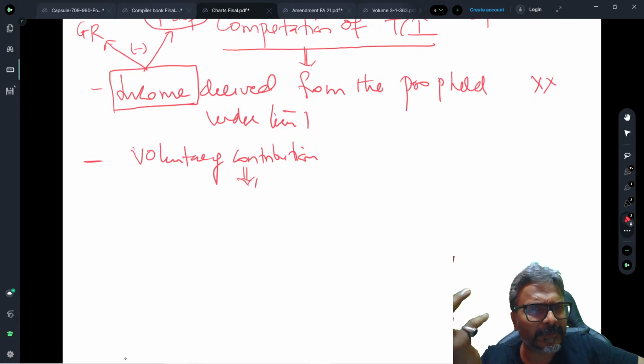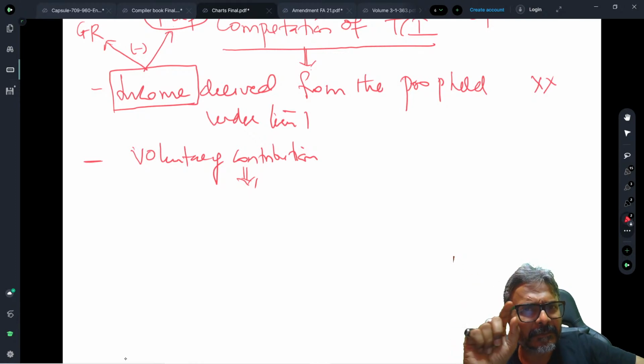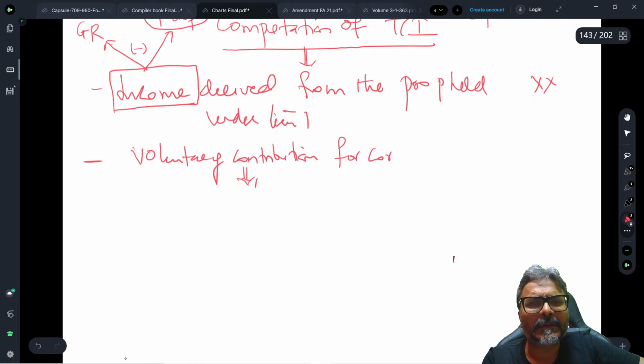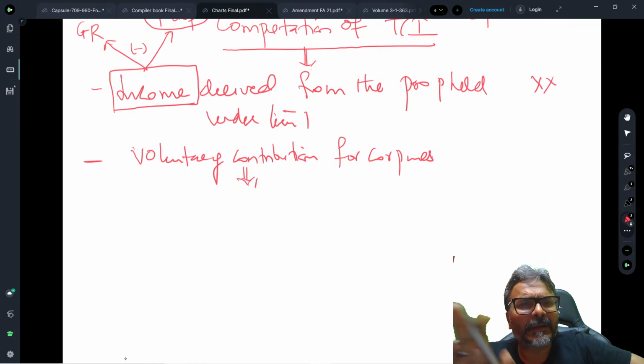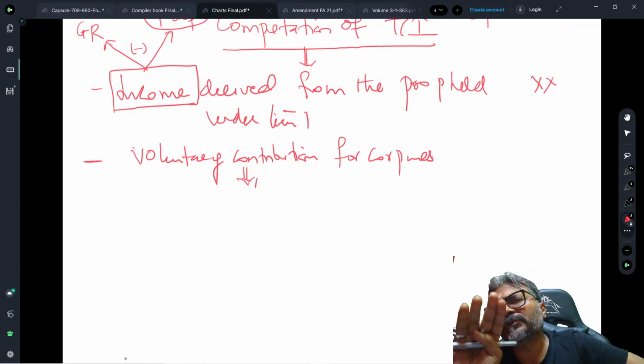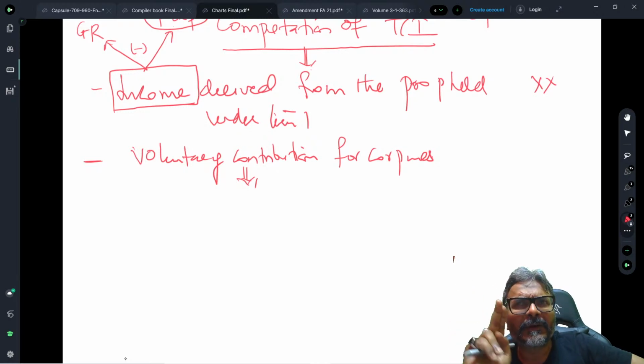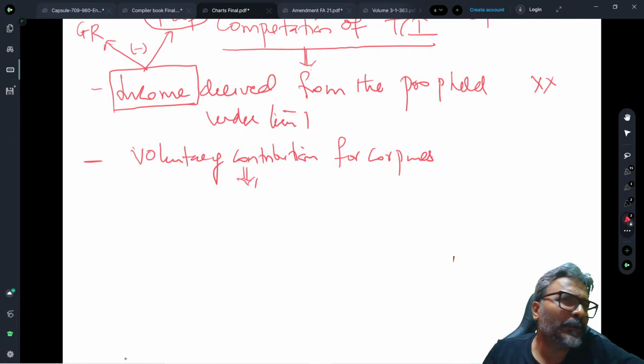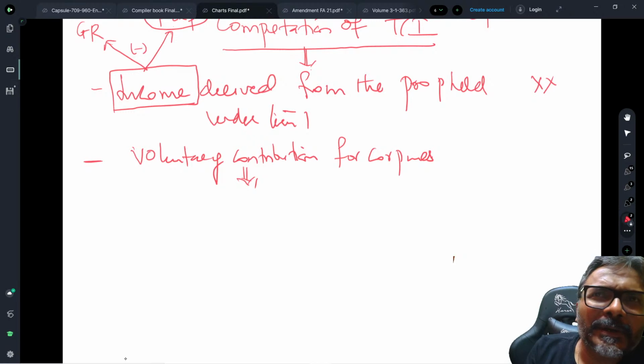Because the question in the examination would be something like this only. The question will say that voluntary contribution for Corpus is, say, 5 lakh rupees. My question therefore is: if they only mention this, and don't tell you anything about whether it has been deposited in the mode specified under 11.5 or not, what exactly will you do in the examination?